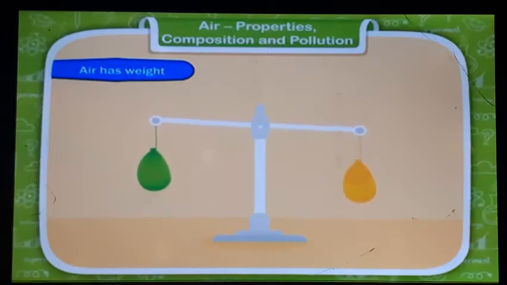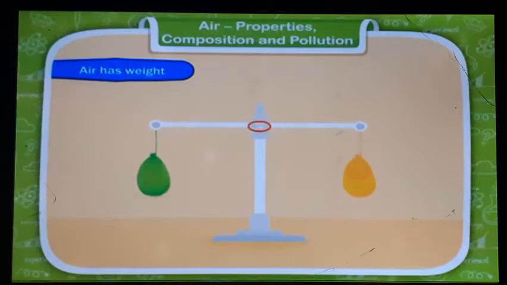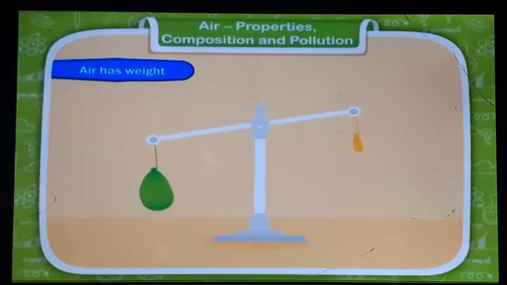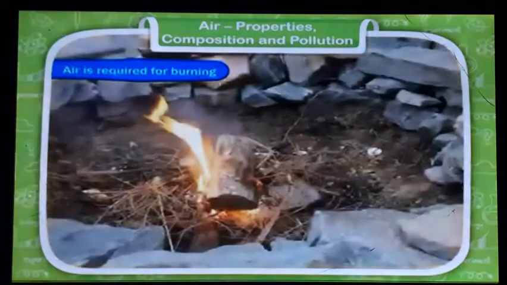As you hold the stick by this string at its center, you will see it will remain straight. Now take one balloon and burst it. Now what happens? You will see the end with the burst balloon goes up. Why? This happens because the burst balloon has no air in it, so it becomes lighter. It shows that air has weight.